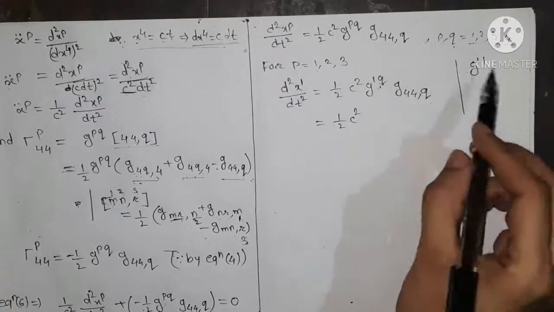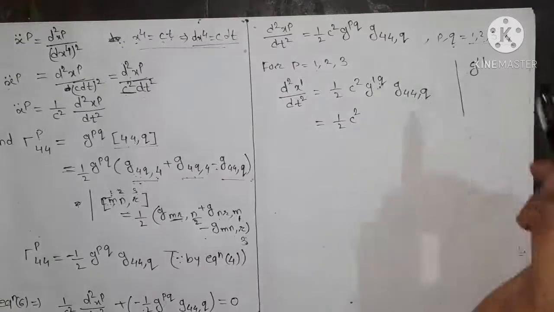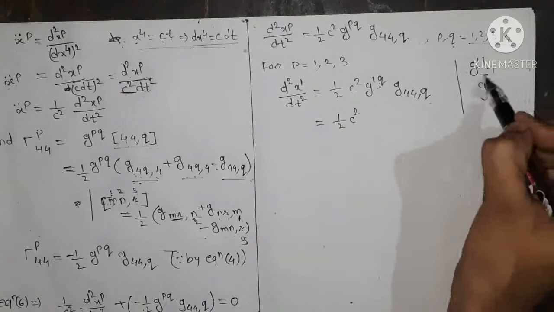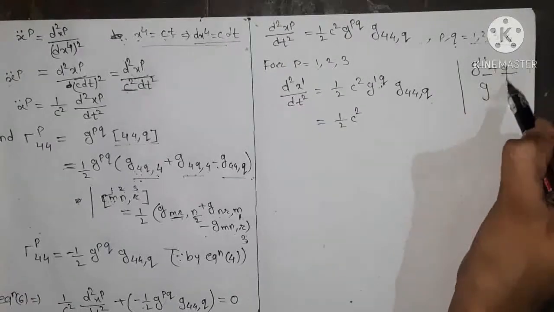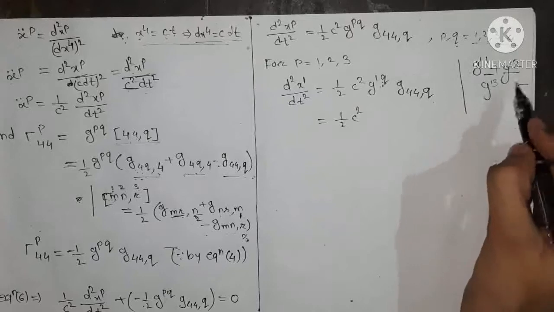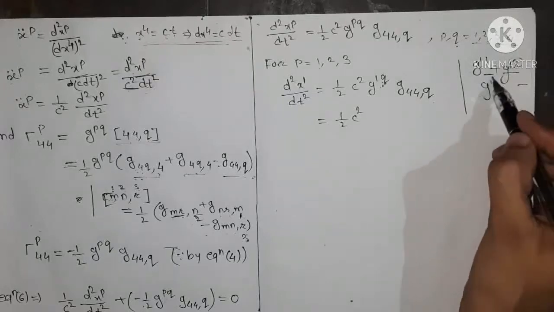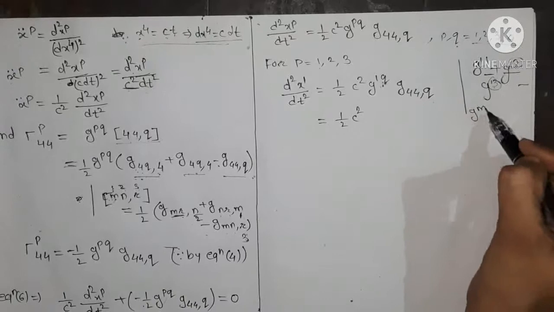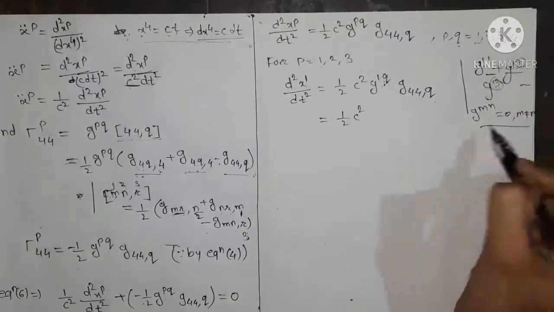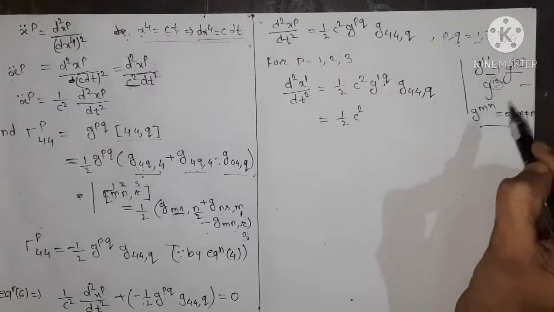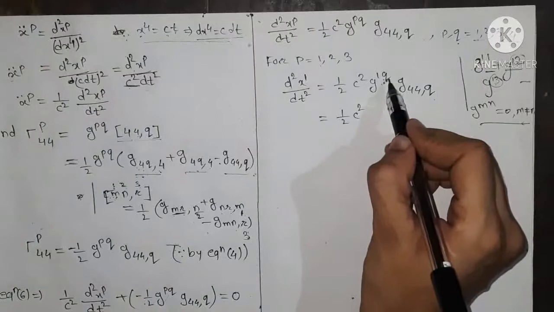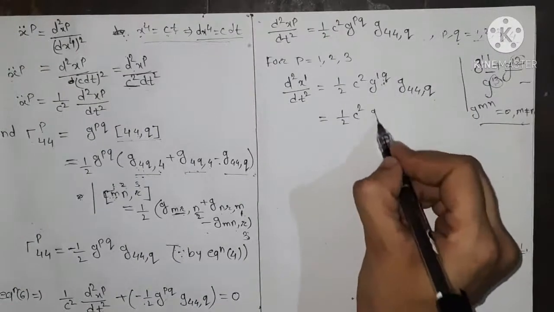So as we take q equals 1, it is g11, and then we have the next terms g12 and g13. But g_mn equals 0 for m not equal to n, as given. So we take the value q equals 1, and we have here g11.